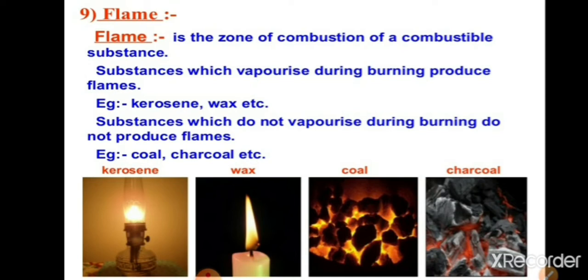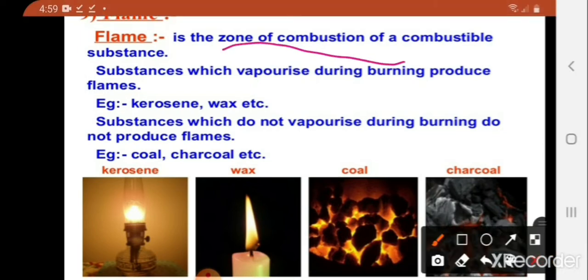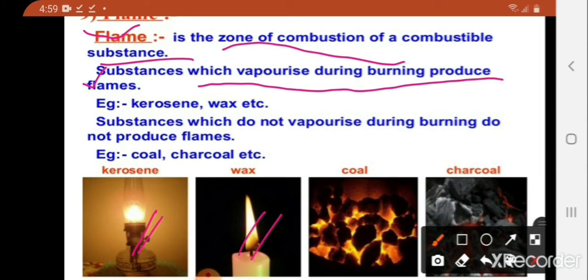Now what is meant by flame? Flame is the zone of combustion of a combustible substance, that we call flame. The substances which vaporize during burning produce flames, for example, kerosene, wax, etc. And some substances like coal and charcoal do not vaporize. Hence, they do not produce flames.